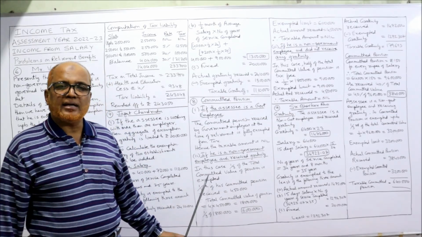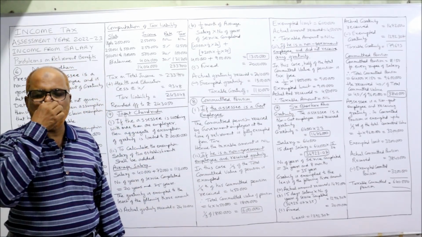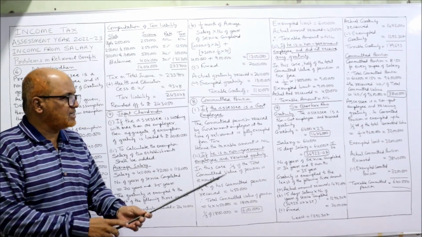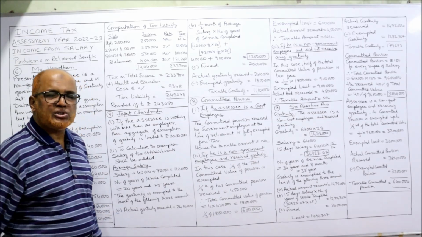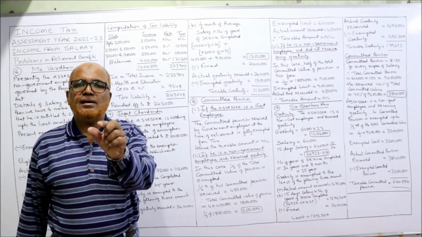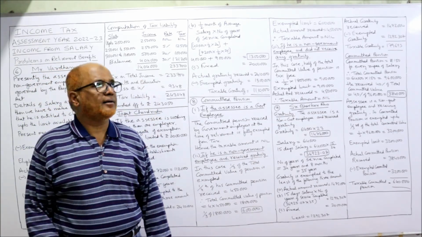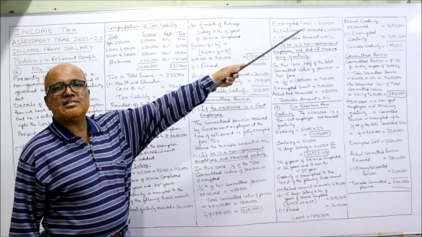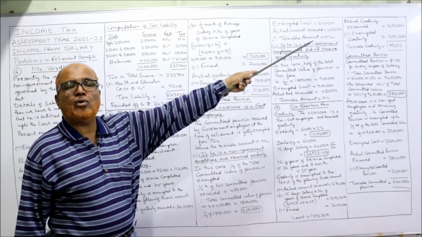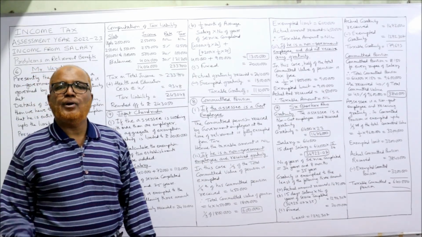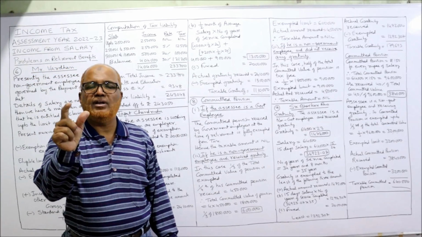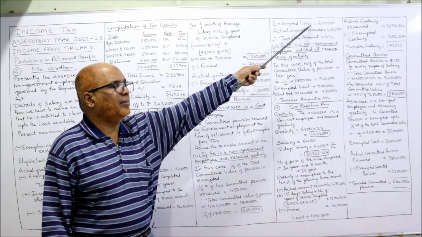But the Income Tax Act says up to 1/3 is exempted if he receives gratuity also. So 1/3 of 18 lakh comes to 6 lakh. The exempted limit is 6 lakh, whereas the actual amount received is 4,50,000. That means the taxable amount is nil, because the actual amount received is less than the exempted limit.